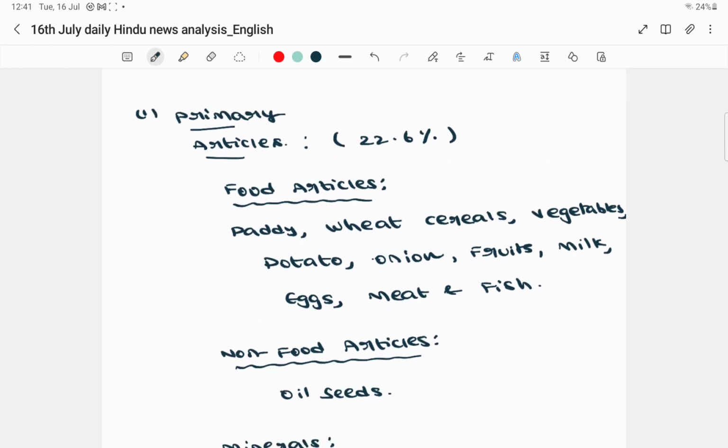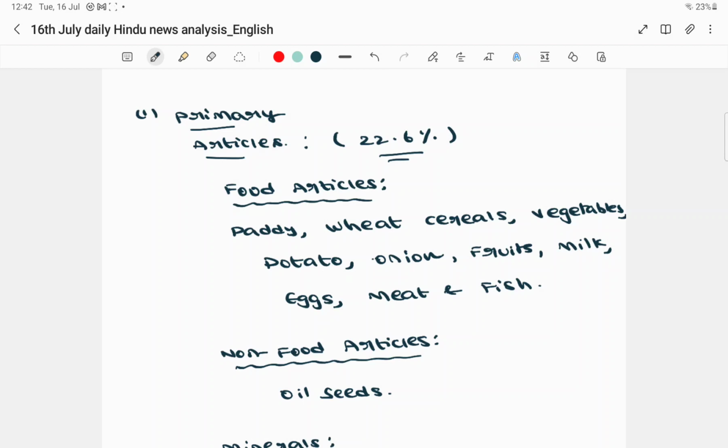The primary articles have a weightage of about 22%. 22.6% is the weightage in the WPI index with respect to primary articles. You can even expect a question like highest weightage, lowest weightage, or arrange the following components according to their weightage in the wholesale price index. Anything can be a potential question, friends. Our concepts need to be very clear.